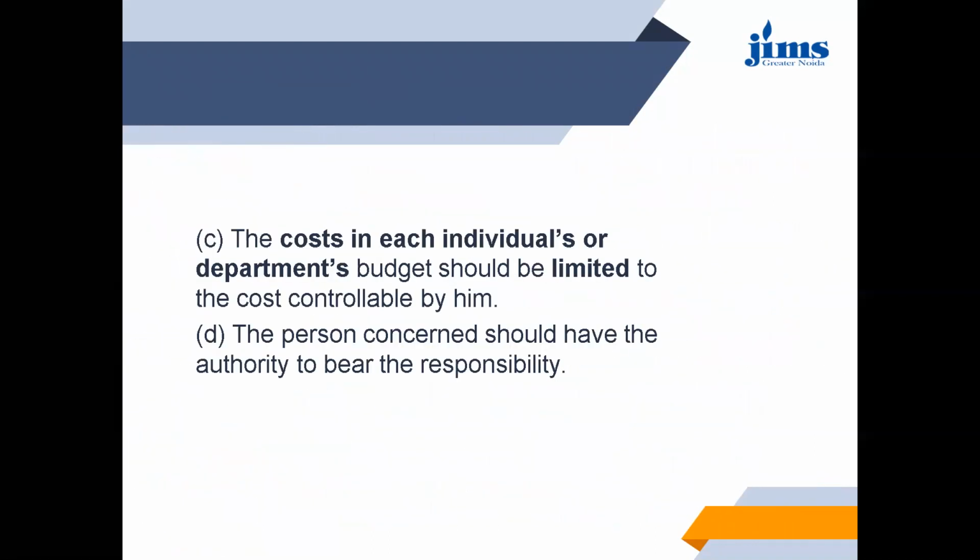The cost in each individual's or department's budget should be limited to the cost controlled by him or her. The person concerned should have the authority to bear the responsibility. So basically, performance budgeting is that every manager or individual person responsible for a particular department is accountable for the performance of that particular department or unit.